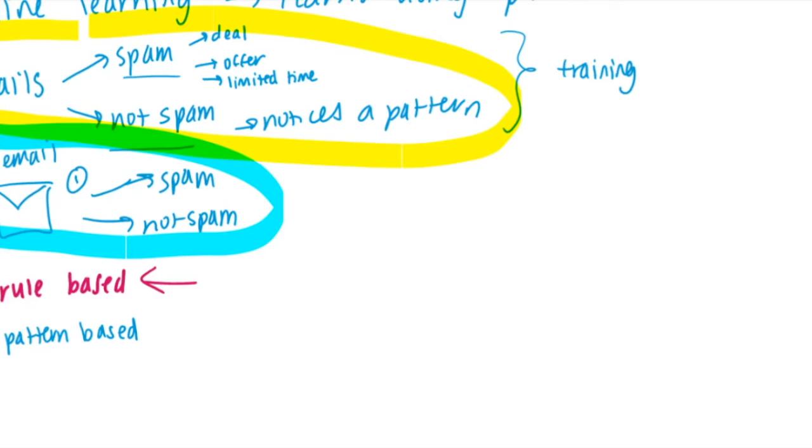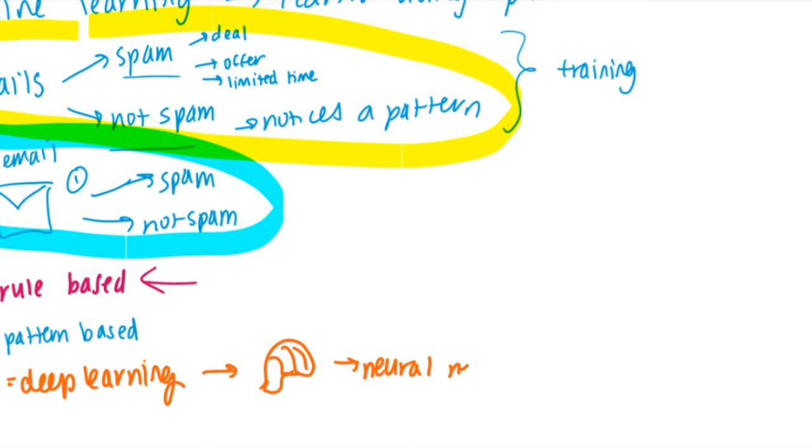Then there's also a subcategory of ML. It's called deep learning. That would go in our innermost circle. The main feature of deep learning is that it's more thorough and more powerful than regular ML. Deep learning consists of all of the ML algorithms, so all of the pattern-based algorithms that are modeled after the human brain. So once again, this is my super artistic drawing of a human brain. And these are known as neural networks.